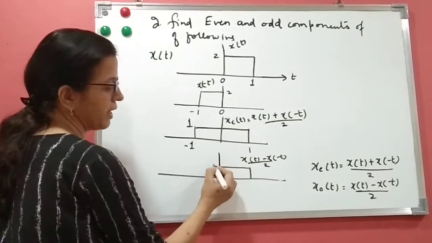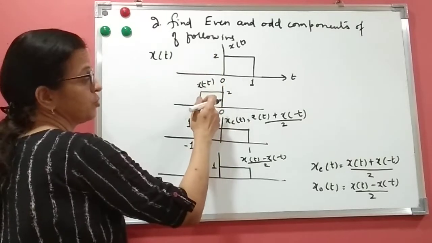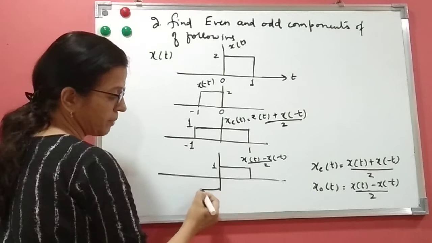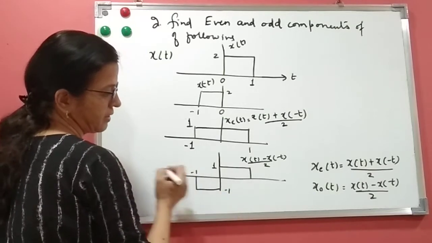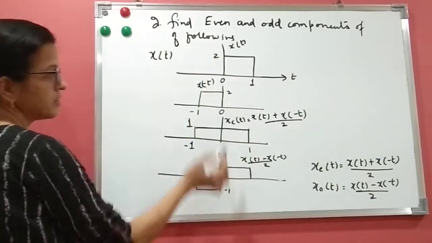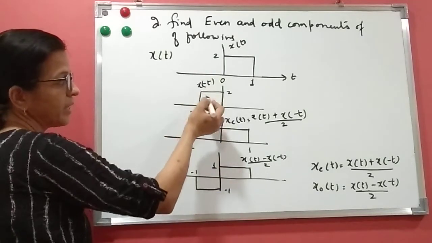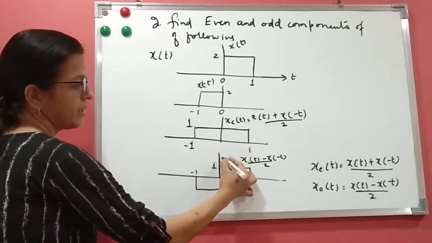So 2 divided by 2 became 1. But in this case it is 0 minus 2, which will be minus 2, and divided by 2, it becomes minus 1. And this is 2 minus 0, this is 2 and this is 0. 2 minus 0 is 2 and divided by 2 is 1. But on this side it is 0 minus 2, minus 2 divided by 2 is minus 1. So this is nothing but xot.